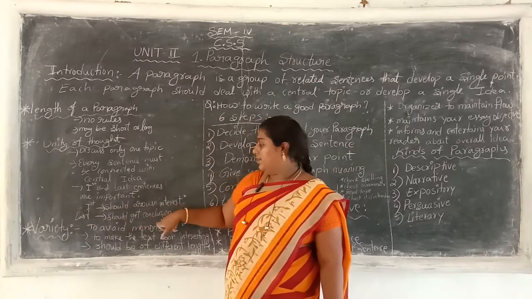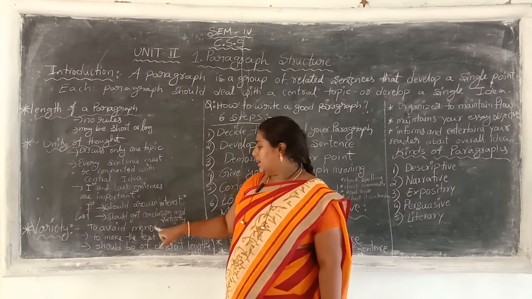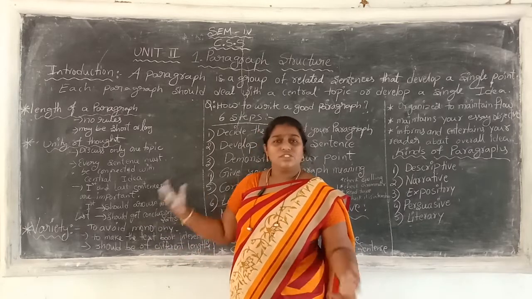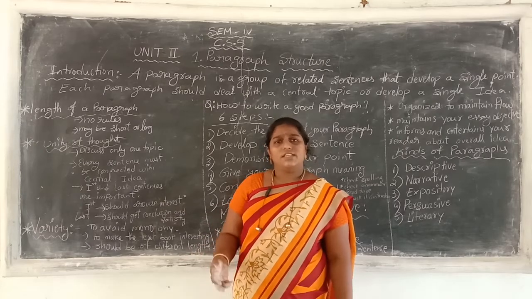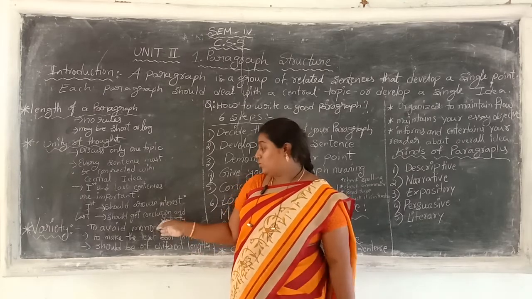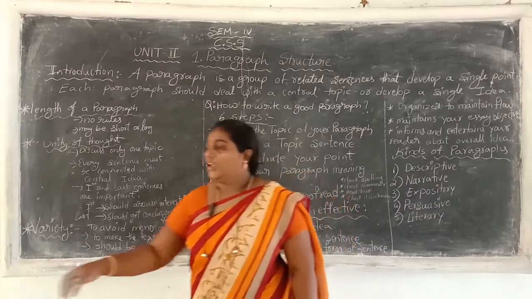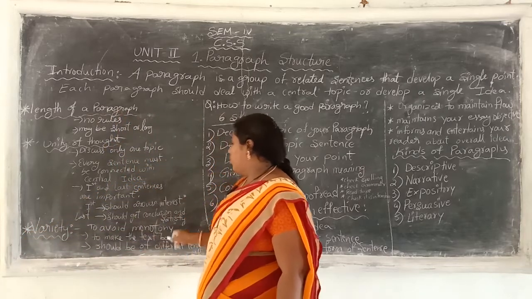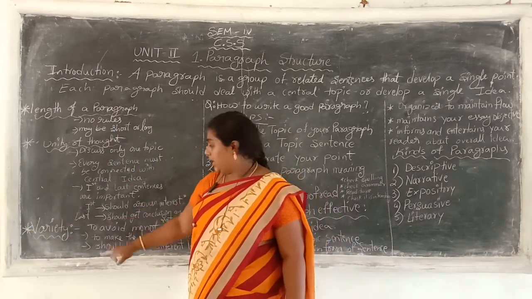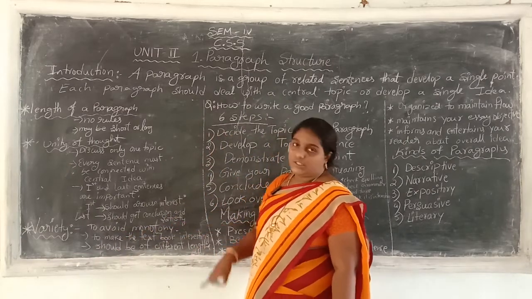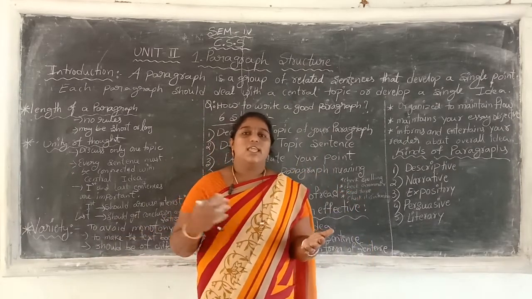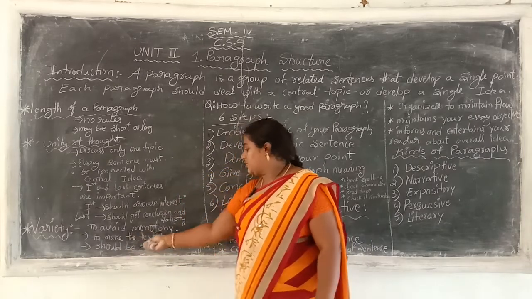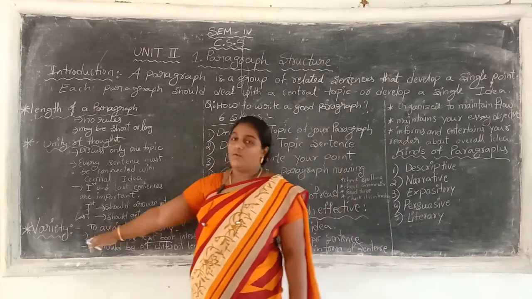Okay. Here monotony is a particular thing for the readers. If you are writing in the same style, with the same sentences and same structure, readers will get monotony. That's why we have to maintain variety. To avoid monotony, we have to maintain variety of paragraphs, to make the textbook interesting. If every page has the same structure, automatically we will lose our interest. That's why, to make the textbook interesting, we have to maintain variety.